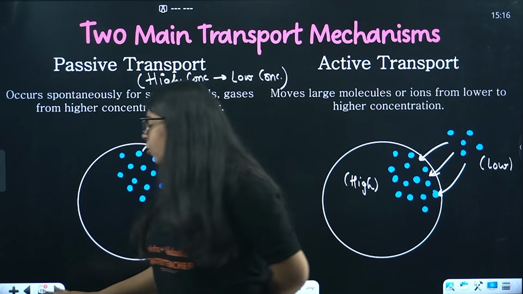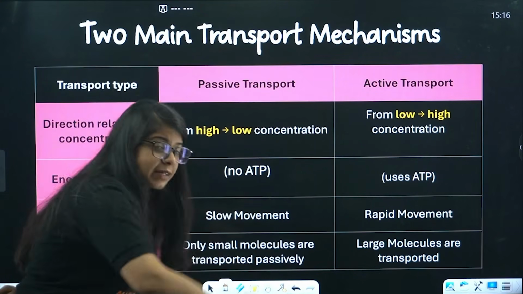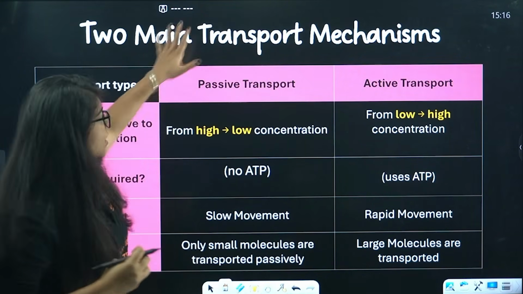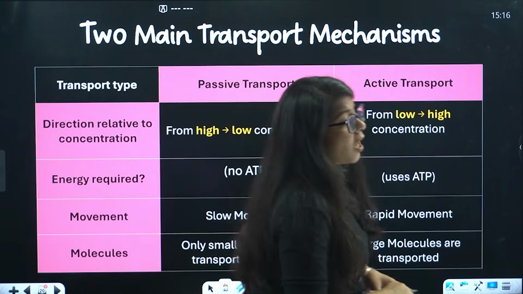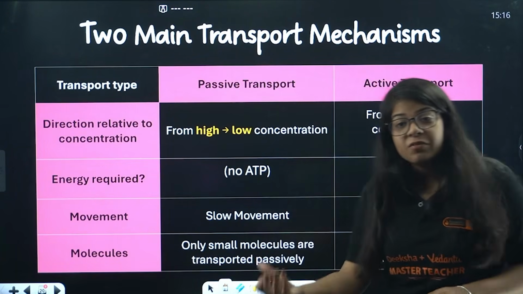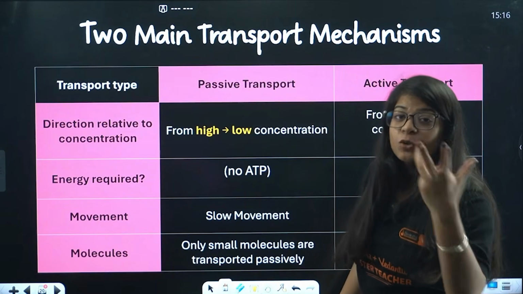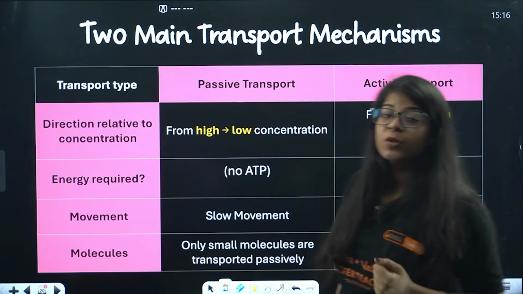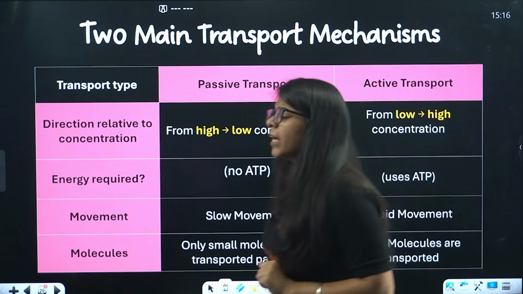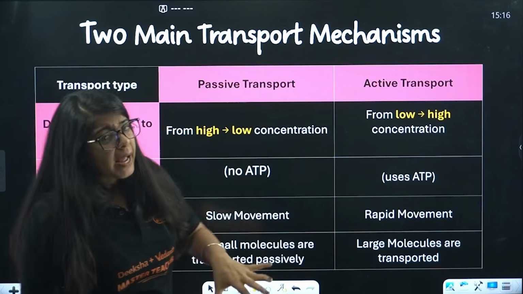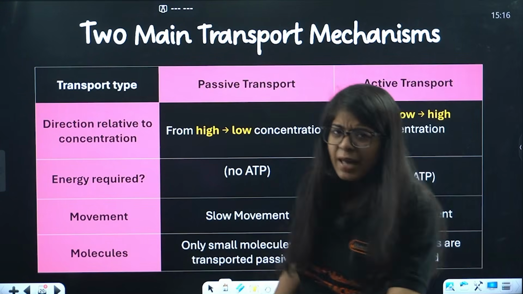Understood? Now, passive transport again has many types. Let's first understand the difference between active and passive transport. They can directly ask you a question: what is the difference between passive transport and active transport? Passive transport is high to low concentration. Active transport is low to high concentration. Basic. Now you tell me, is it easy to go from higher to lower concentration or from lower to higher concentration? Higher to lower, right?